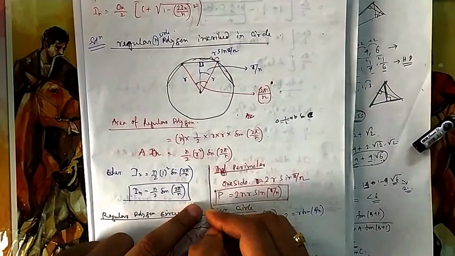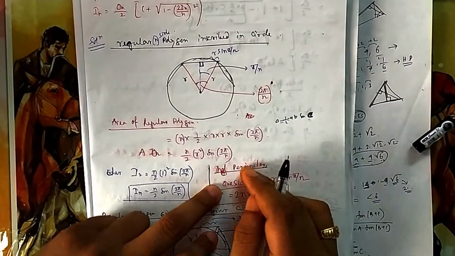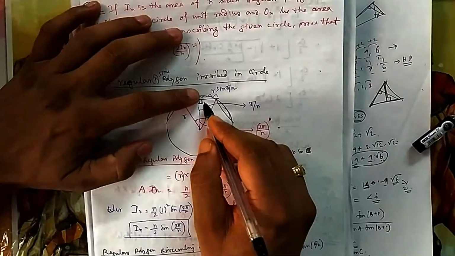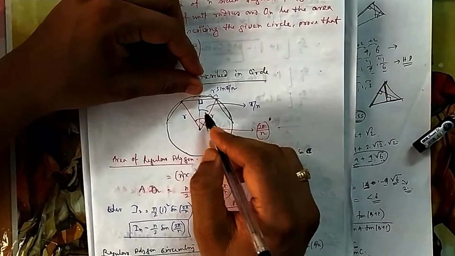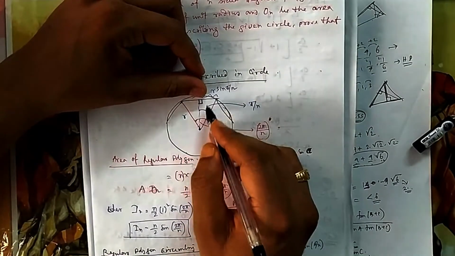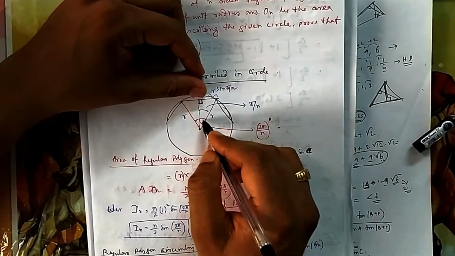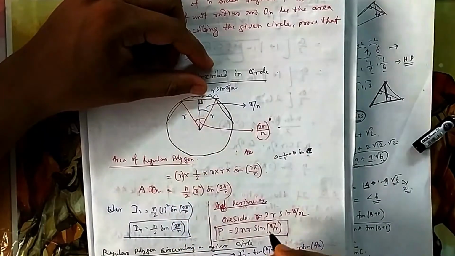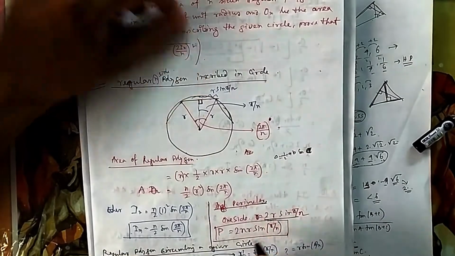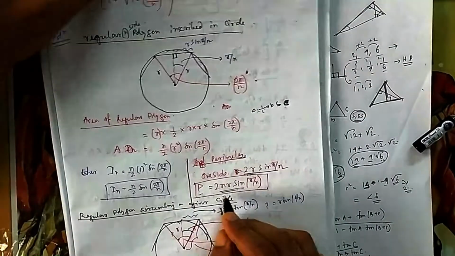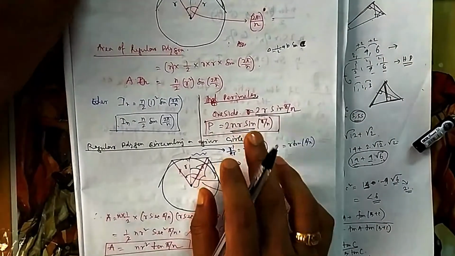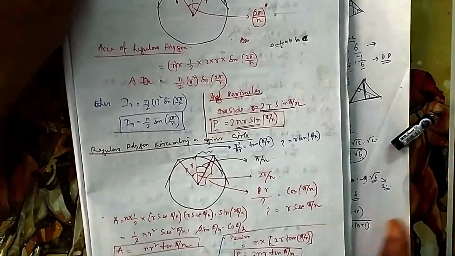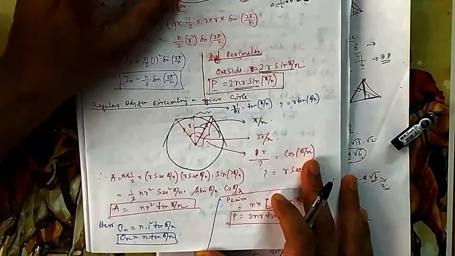Now this one is extra, I have written here so that if they ask you to find the perimeter also, what will be one side? You can use R cos and R sine. I have told you this is base. If I look from this side, this becomes height, this is R. So this total will be 2R sine pi by n, this is one side. Because there are n sides, the total perimeter will be this. You can remember this, but no need to remember, you can easily derive. These are small things. Remembering lots of formulas will give you a headache. In the exam you will forget.